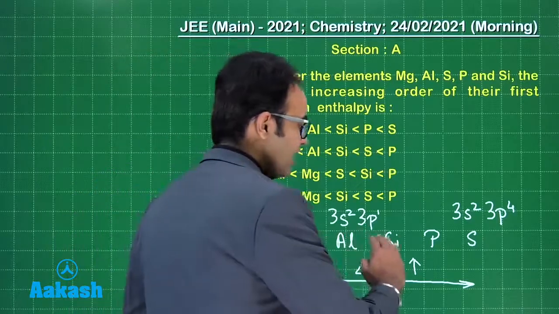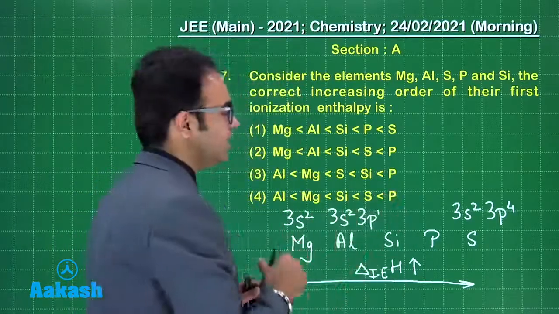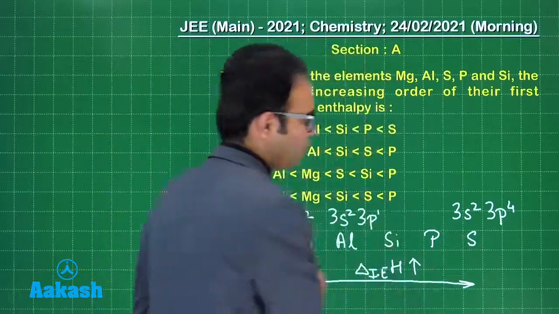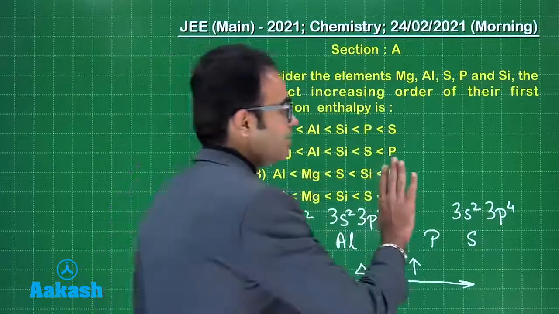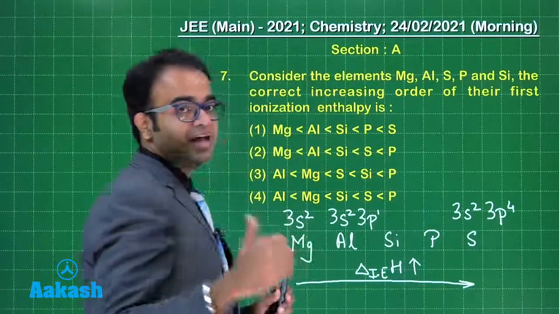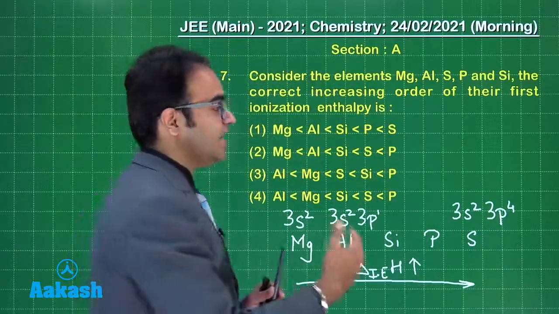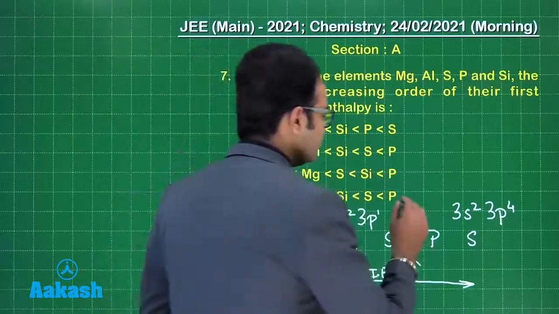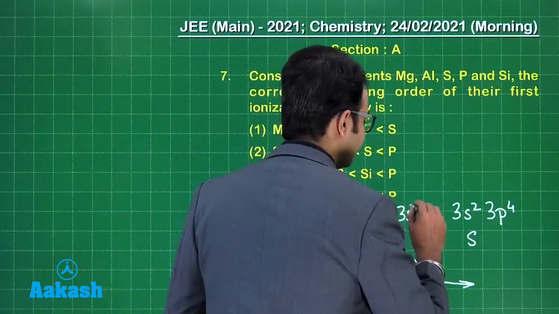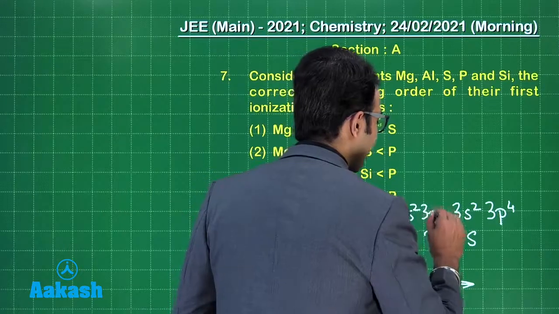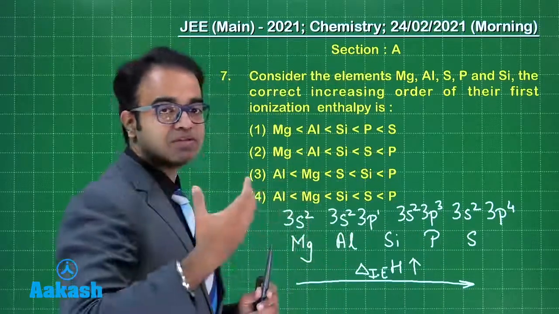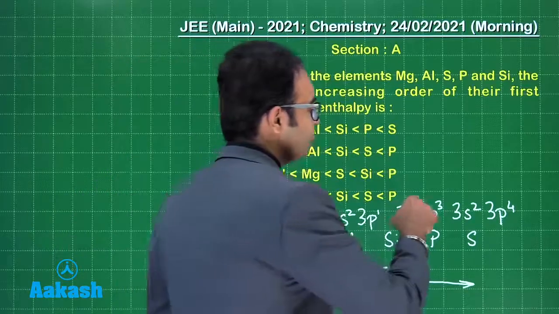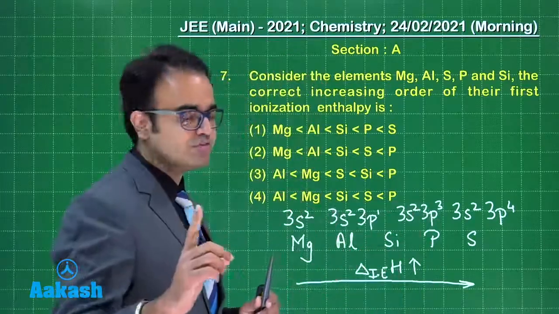And as you go right, ionization enthalpy increases. Let us compare sulfur and phosphorus. If I remove one electron from sulfur, I get 3p3, so that is a half filled electronic configuration, that will be stable. Phosphorus has 3s2 and 3p3. It is already half filled, so you need to supply more energy to remove that one electron from phosphorus.